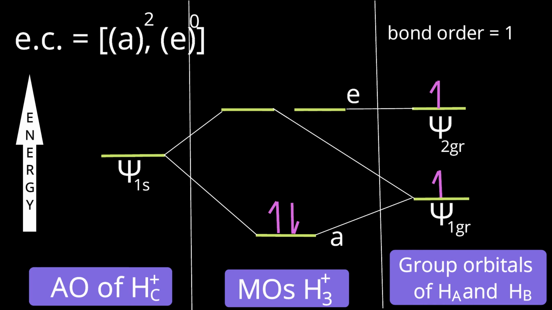Out of those three, only two will have electrons, only two electrons are there. So don't get more involved about the distribution of electrons in atomic orbitals. Out of those three, somewhere I have to represent the two electrons, and I represented those two electrons in the Psi1 group and the Psi2 group. One can represent one electron in Psi1s and one electron in the Psi1 group. In the Psi2 group, there is no electron. Out of those three, one will be H plus. Remaining two are H.